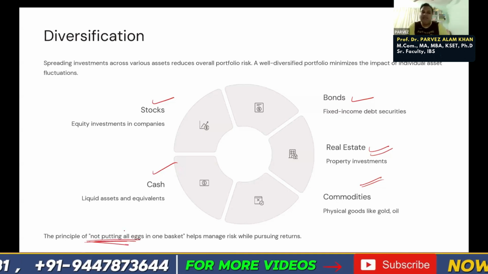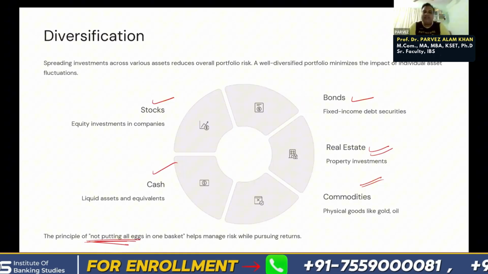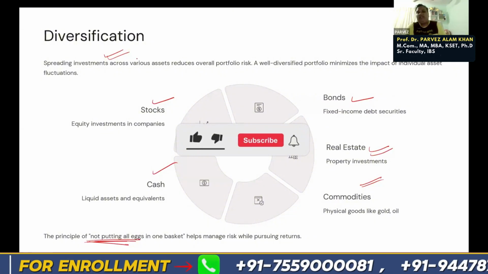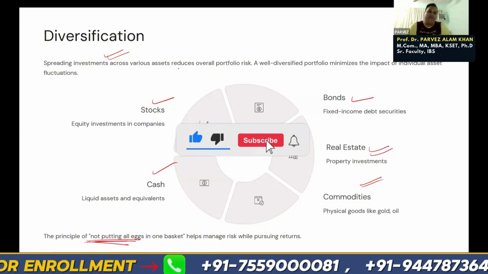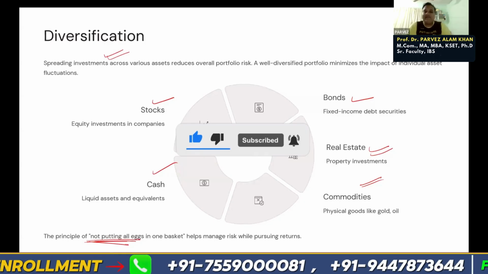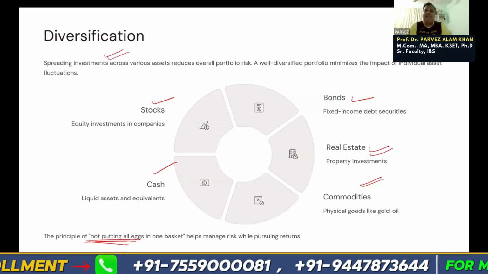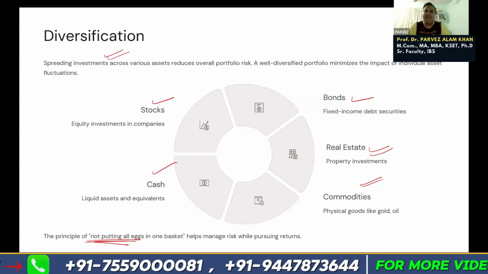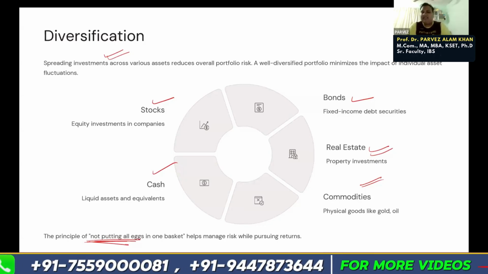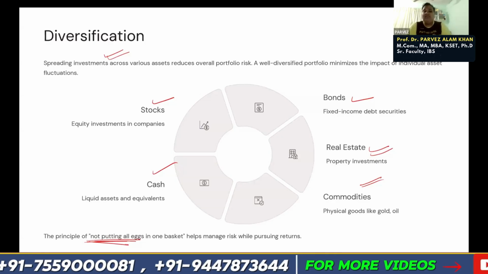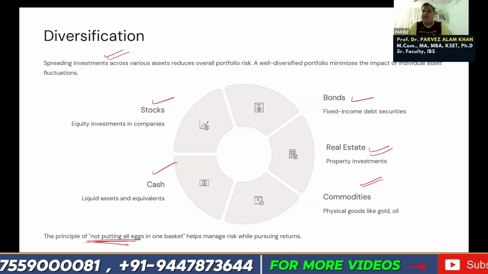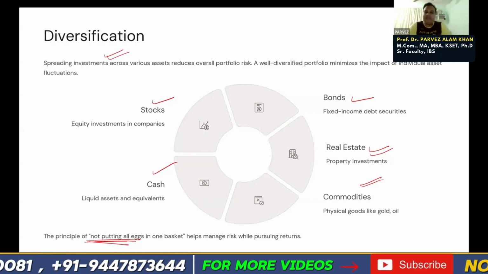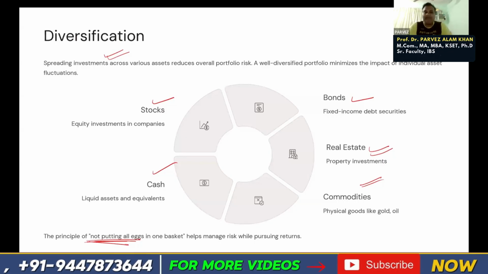So what is the reason for this principle? Because if you invest all your money in one security, maybe if that is in loss, you will face a huge loss. But if you diversify it, somewhere it will balance. Maybe in one place you are facing loss, but in other securities you'll be getting benefit or gain. So it will balance it, right? That is the reason we say that rather than putting all eggs in one basket, put eggs in different baskets. This is also one principle which we follow.